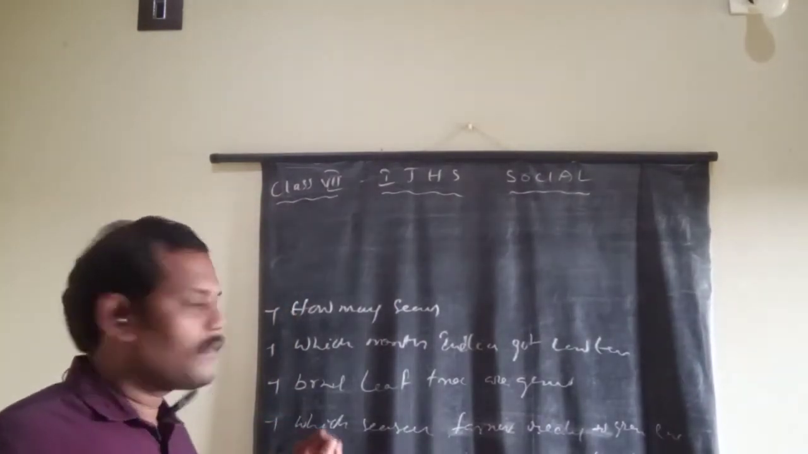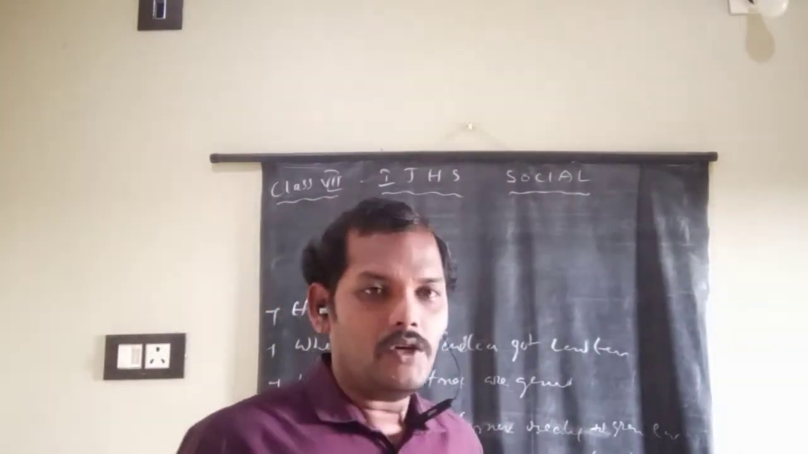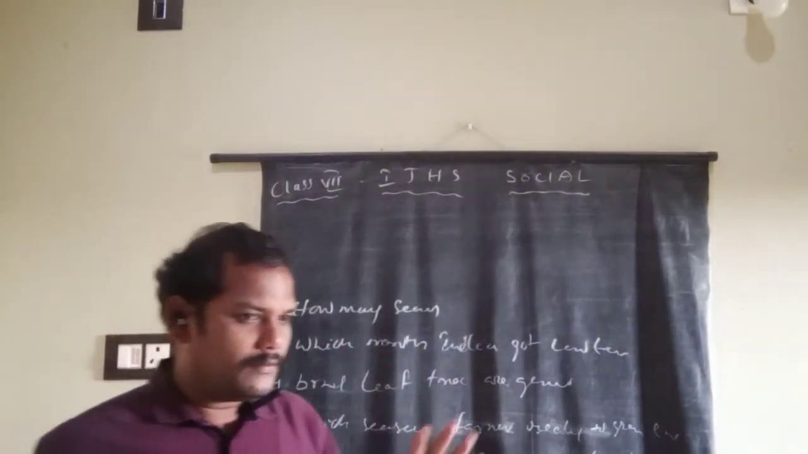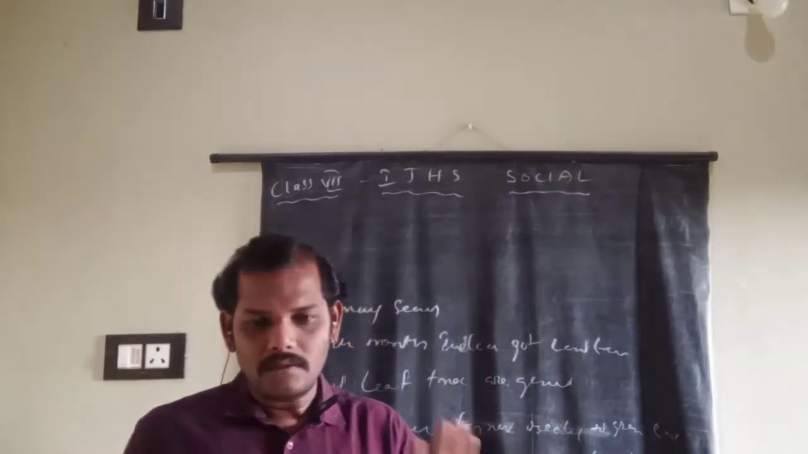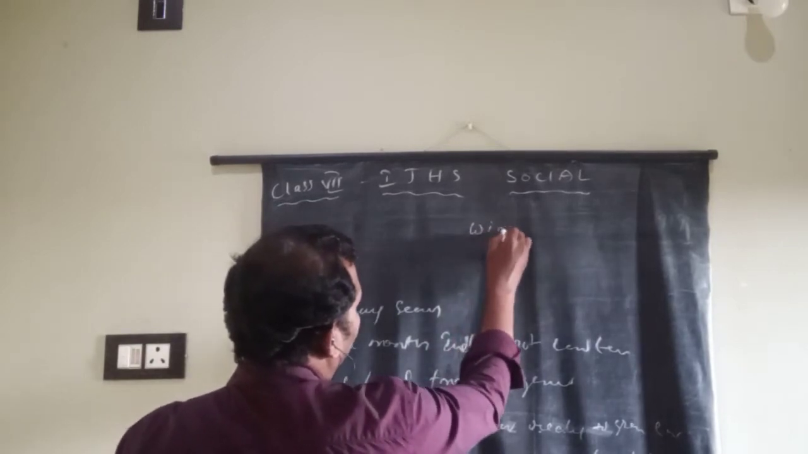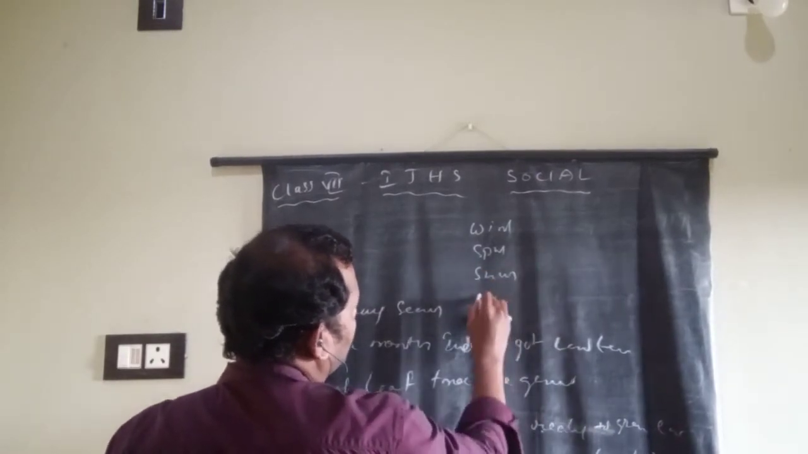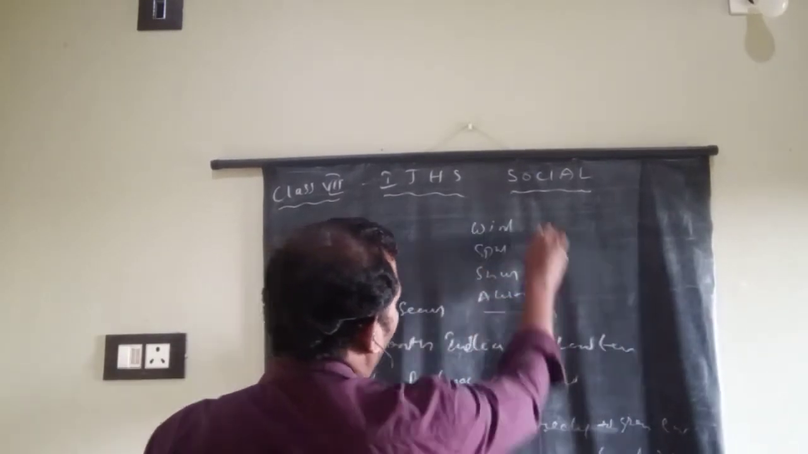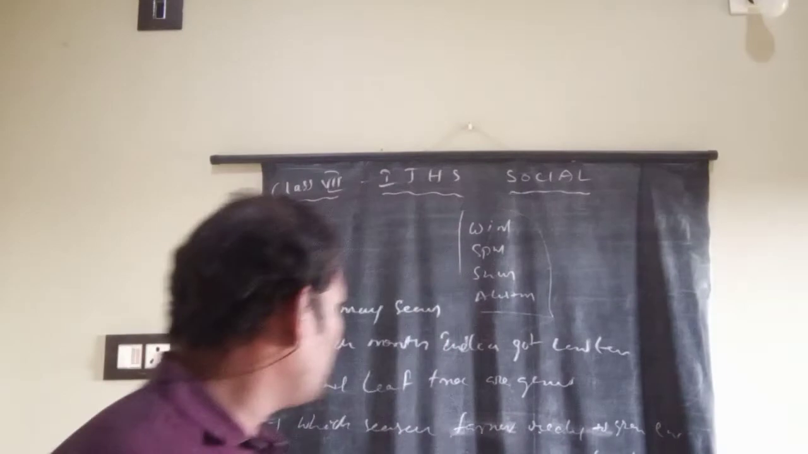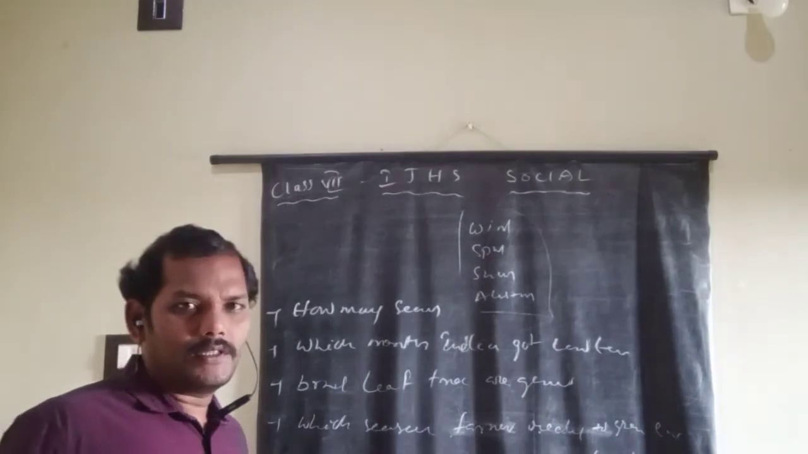The first question: how many seasons are there in Europe? Already we discussed that. In India we have 3 seasons, but in Europe 4 seasons. What are they? First one is winter, spring, summer, autumn. These are the seasons in Europe.